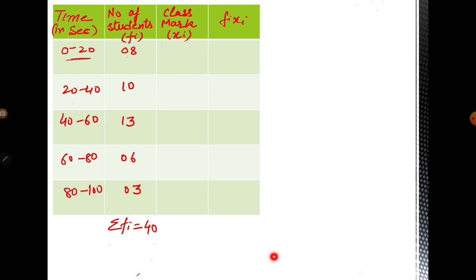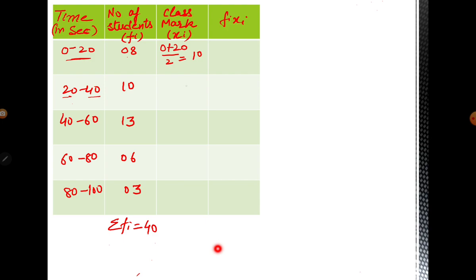How are we going to find xi? That is the sum of these two limits divided by 2. So 0 plus 20 is 20, divided by 2, that is 10. By applying this formula we are going to find all the xi's, that is the midpoint, the mid of the values 20 and 40. 20 to 40 is your class interval. So the mid value of the class interval is the sum of the lower limit and the upper limit divided by 2.